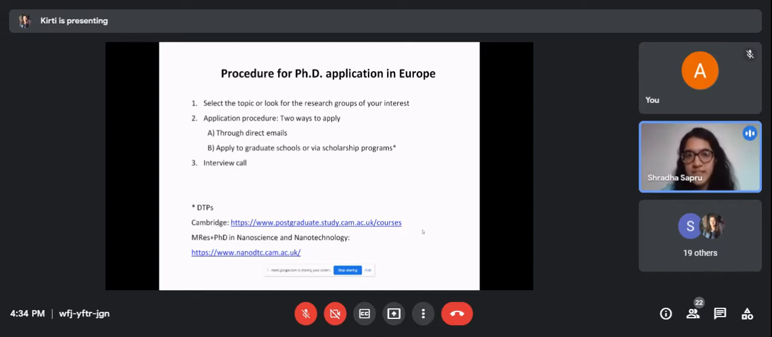There's no harm in sending emails. They would at least know that you are interested in joining their lab, and then they would direct you to submitting the application through their portal, or they could even tell you about some scholarship programs that you could apply for. The asterisk mark that you see is because there are programs known as DTPs, that's doctoral training programs. These are usually funded, and you can see the link here, which is the link I provided for Cambridge.